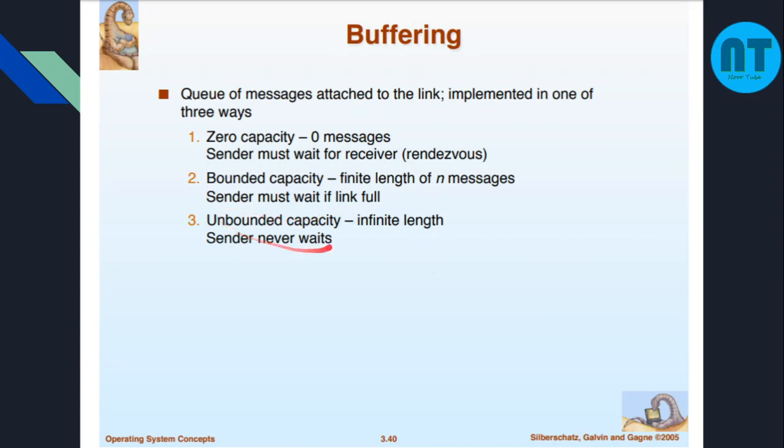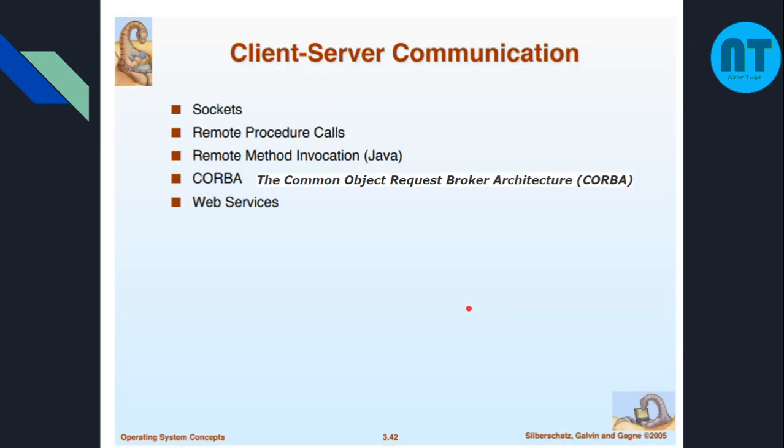That's why we say that the sender must wait if the link is full. And then unbounded capacity: the buffer is of infinite capacity and we can keep on adding data. So the sender need not wait for the receiver to receive the data, because it is an infinite capacity buffer. They can keep on adding data to the buffer. So the concept of buffer plays a role here: the mailbox is common, it is a buffer only, and the buffer can be of 3 different variations.